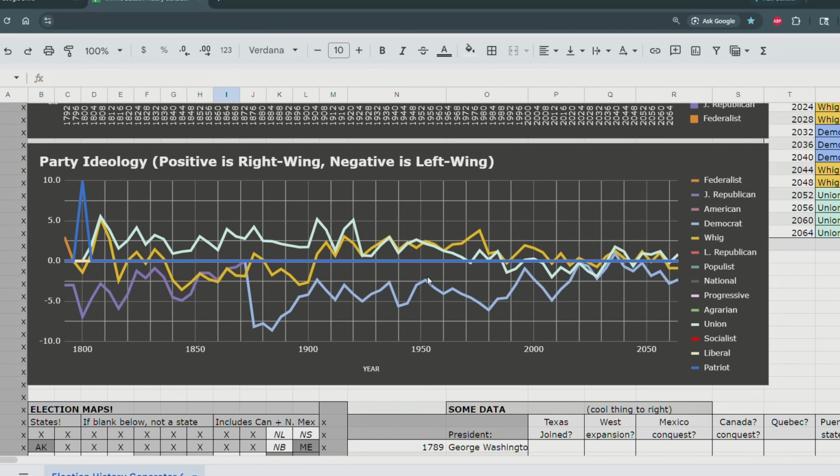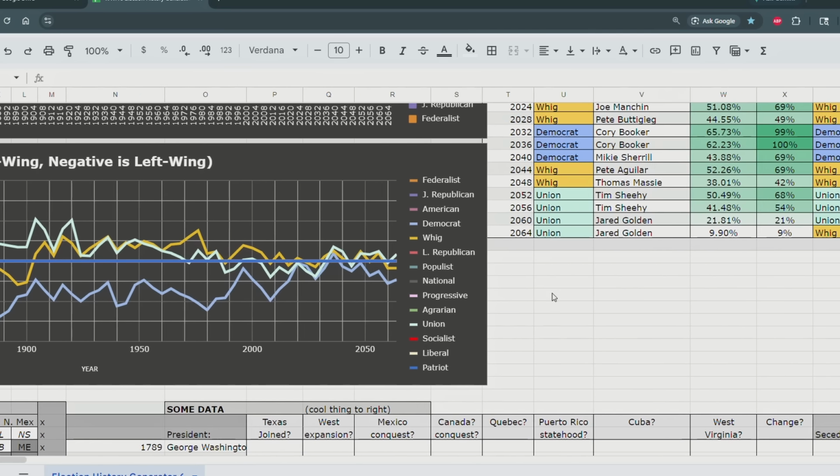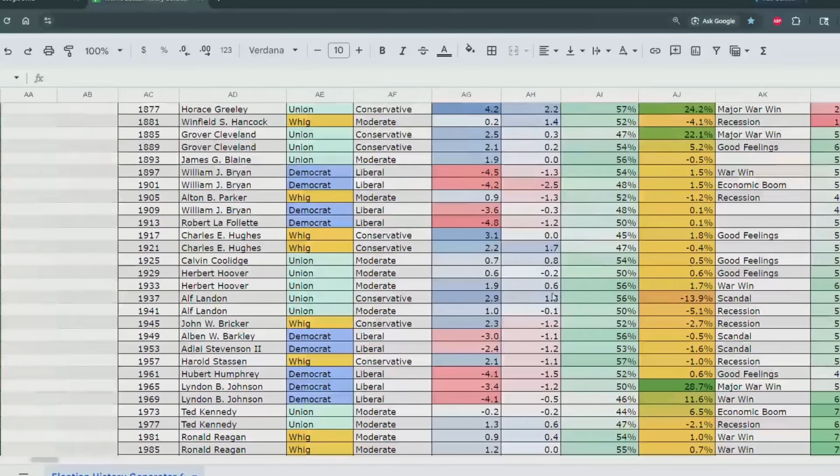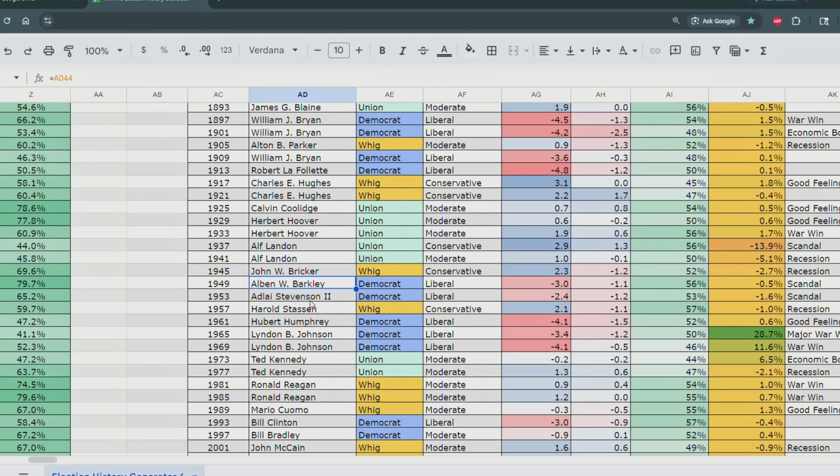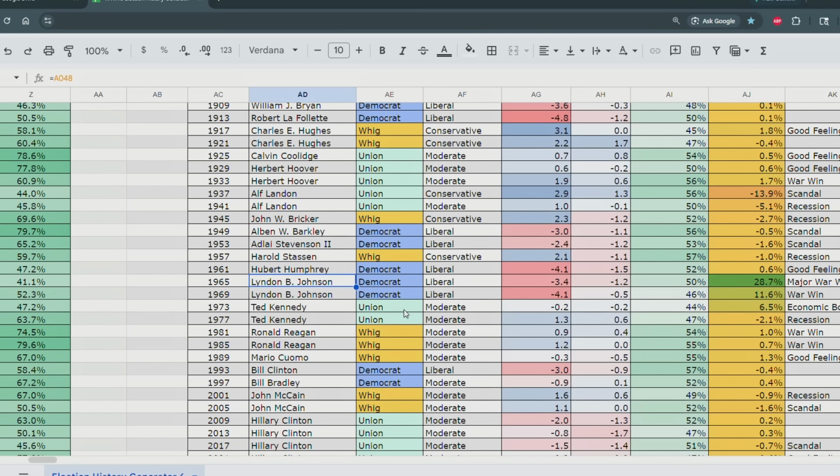And over here, oh, here's an interesting thing. So usually, as I said, when there are 3 major parties, they tend to coalesce around the middle. But it looks like in this timeline, the Whigs and the Union became more conservative in the mid-1900s, and the Democrats became more liberal, more progressive. So, for example, let's see what presidents were liberal or progressive. Well, we have Alvin W. Barkley, Adlai Stevenson, Lyndon Johnson, which we mentioned before, and, well, it looks like the Union became a little bit more moderate, and we had Ted Kennedy.